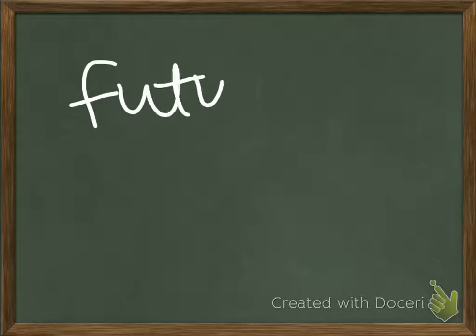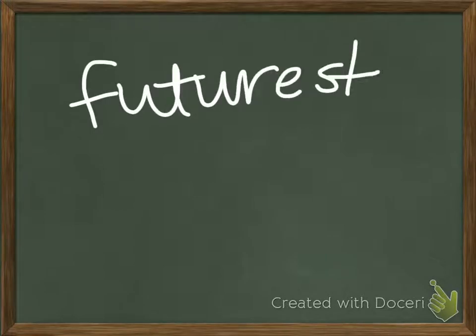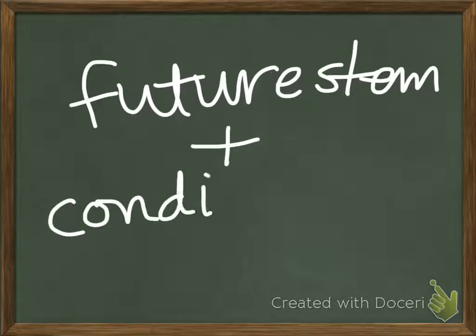So to form the conditional, it's super easy. What we take is the future stem plus the conditional endings.